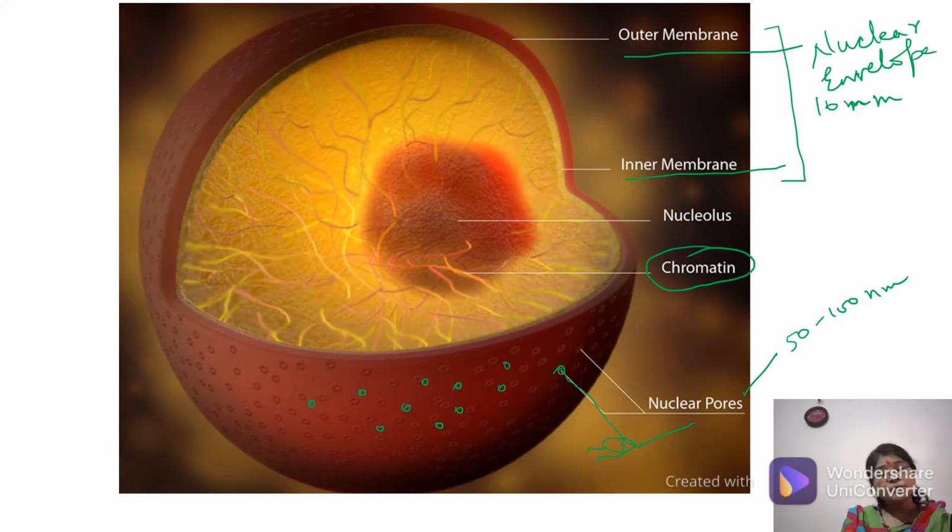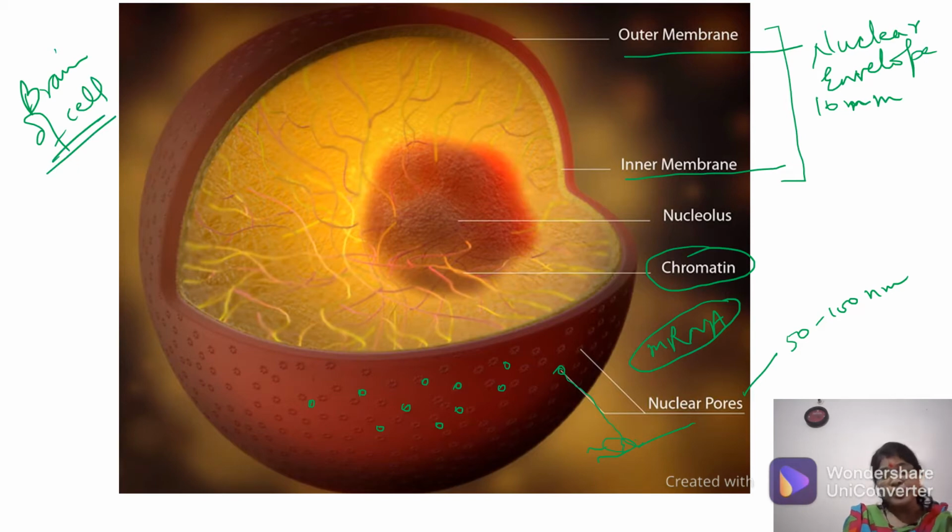And things like RNA move out of it. You will read about what RNA is. When messenger RNA comes out from the nucleus, only the mature messenger RNA will come out. So various things are taken care of by the nucleus. The nucleus is also known as the brain of the cell.